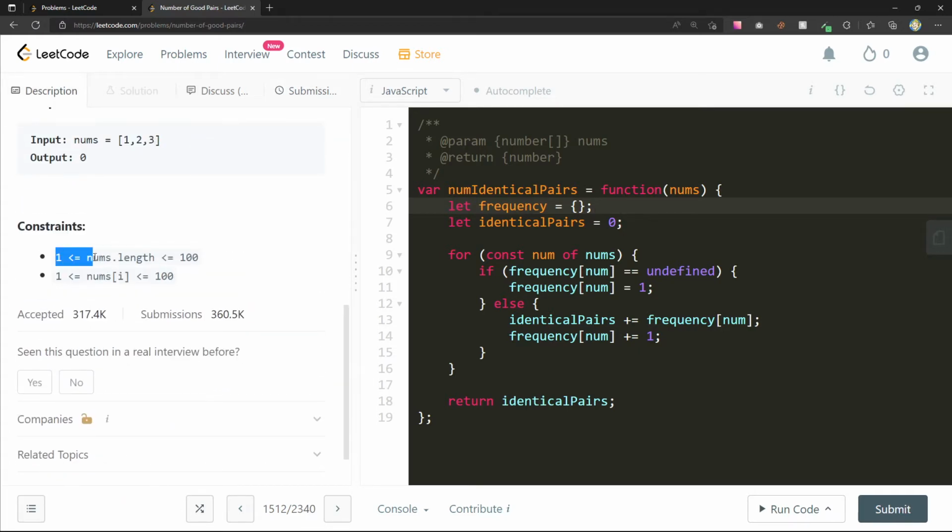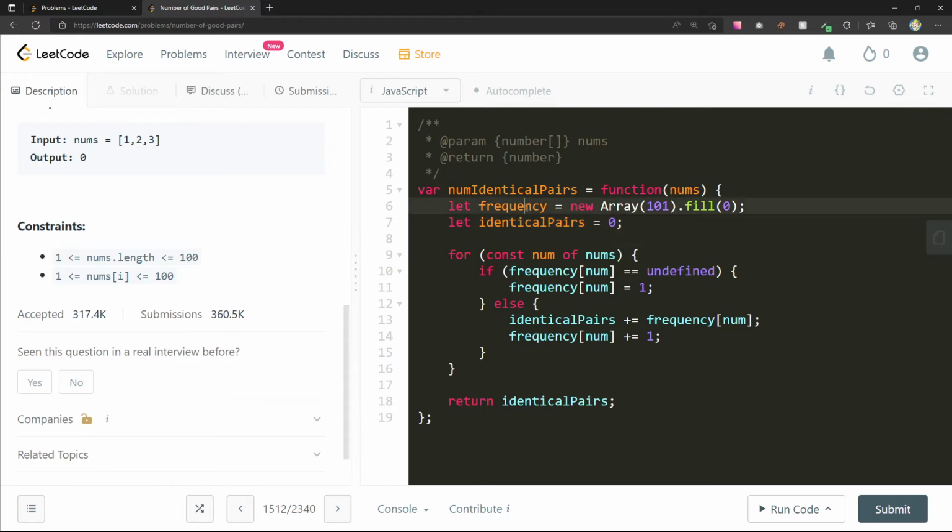It's only going to be from 1 to 100. So let's make frequency a new array, size 100, and we'll fill that with 0. Actually, I think we'll want this to be 101 and fill with 0. And now we can really just do the same thing.